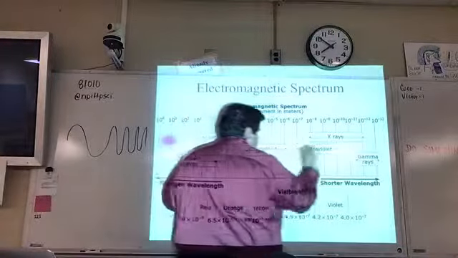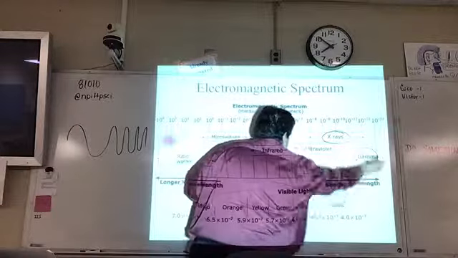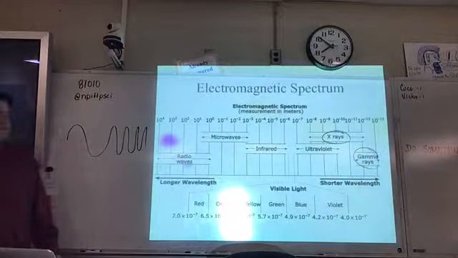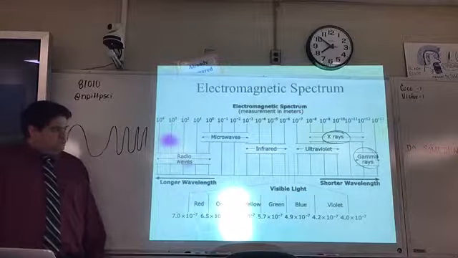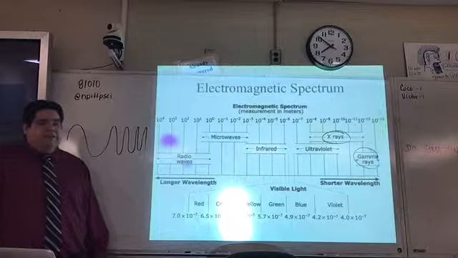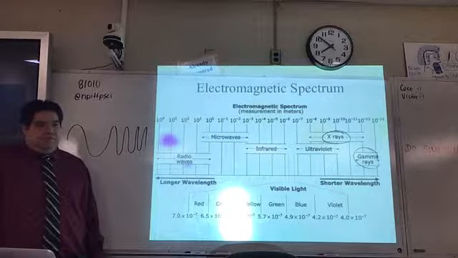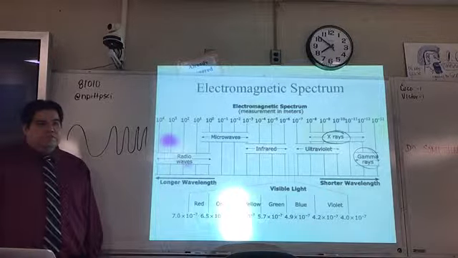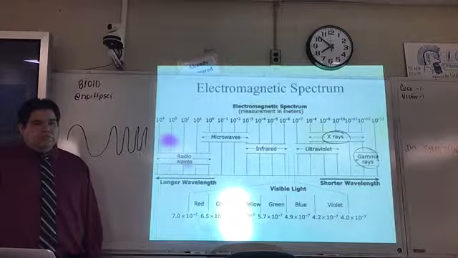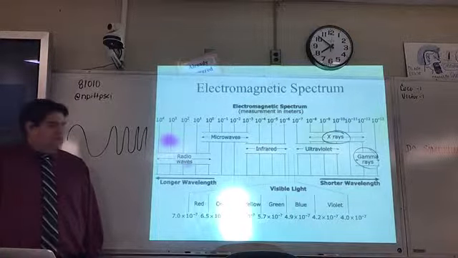Now we're going to go right there. I've circled two words. All right, so everybody see the two words that I've circled? All right, Kevin, out of the two words that I have circled, which one of those has a longer wavelength? Gamma rays. Gamma rays, all right.